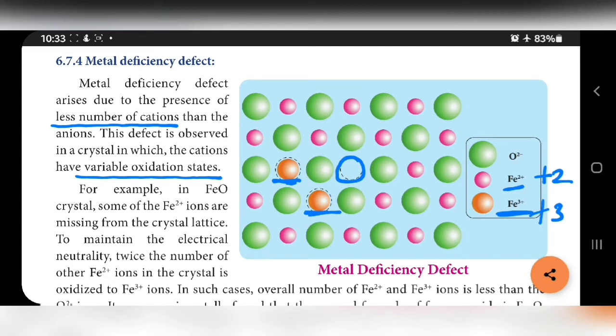For balancing this charge, one Fe2+ ion is missing, that is the charge is +2. For balancing this +2 charge, this Fe2+ gets one additional charge and this Fe2+ gets one additional charge, that is Fe3+ and here Fe3+. Twice the number of Fe2+ ions is oxidized to Fe3+.